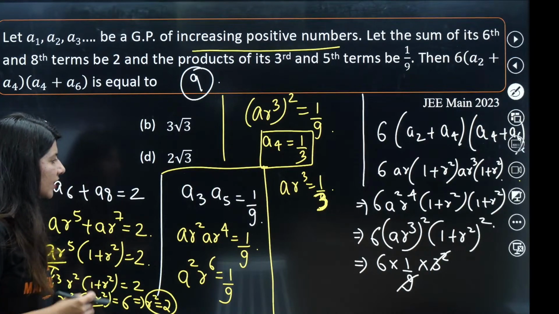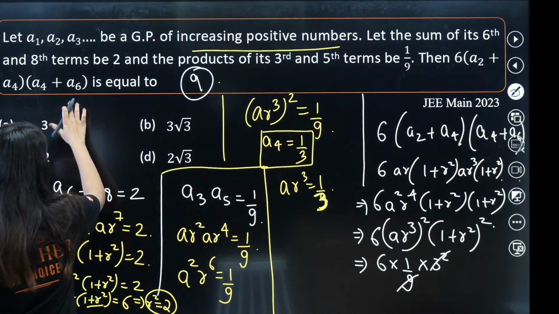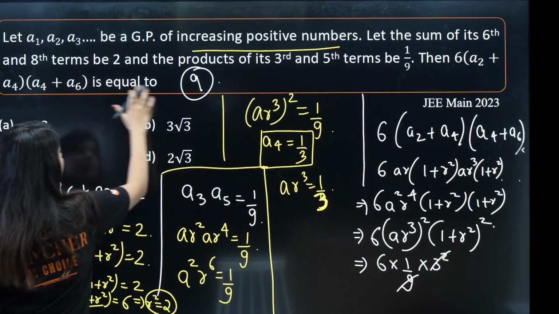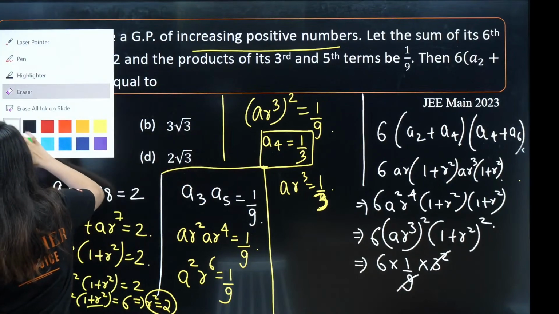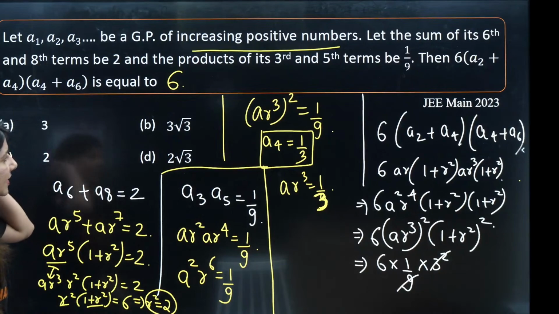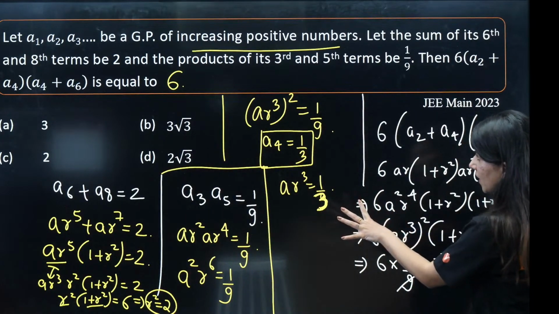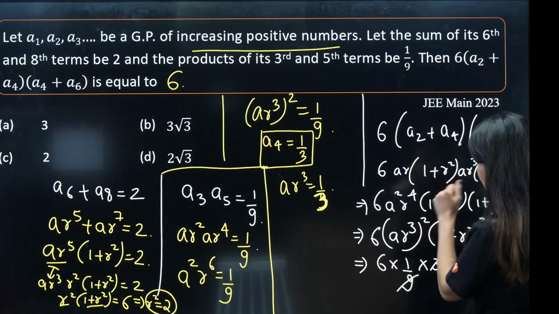Six is the correct answer. Sorry, 9 is not the correct answer. 6 is the correct answer. Have I done any mistakes? 6 AR is common. A square R power 4.